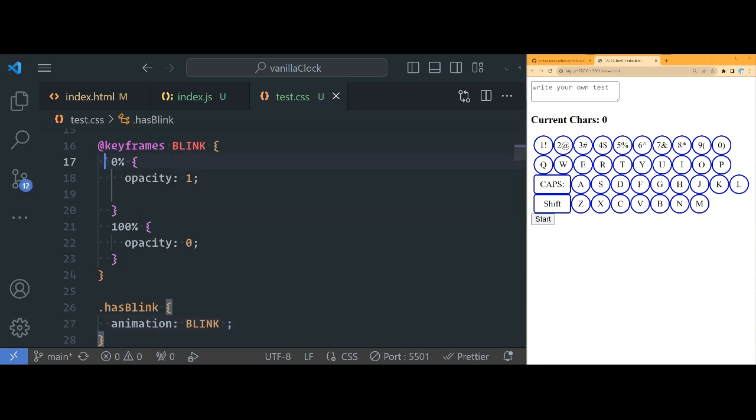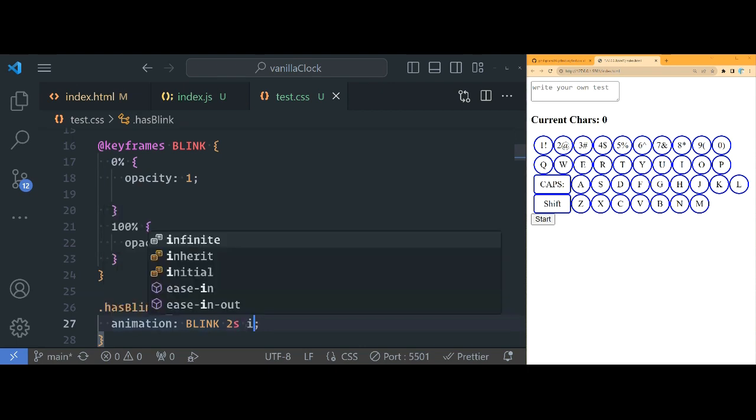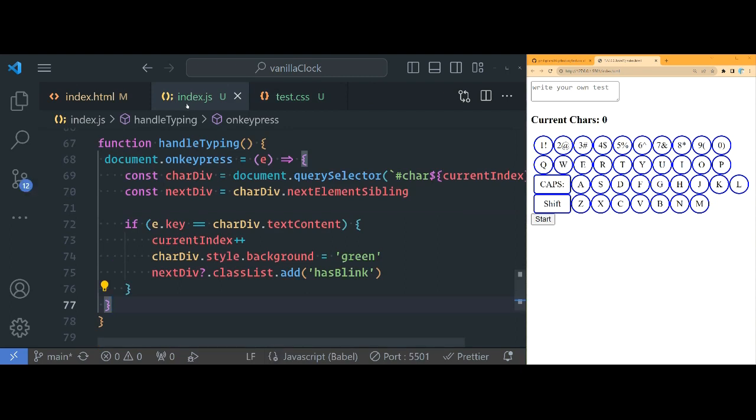How long do we want it to run from 0 to 100%? Let's say 2 seconds. Okay, and we want the 2 seconds to repeat itself indefinitely. All right, so now let's test this on the right.